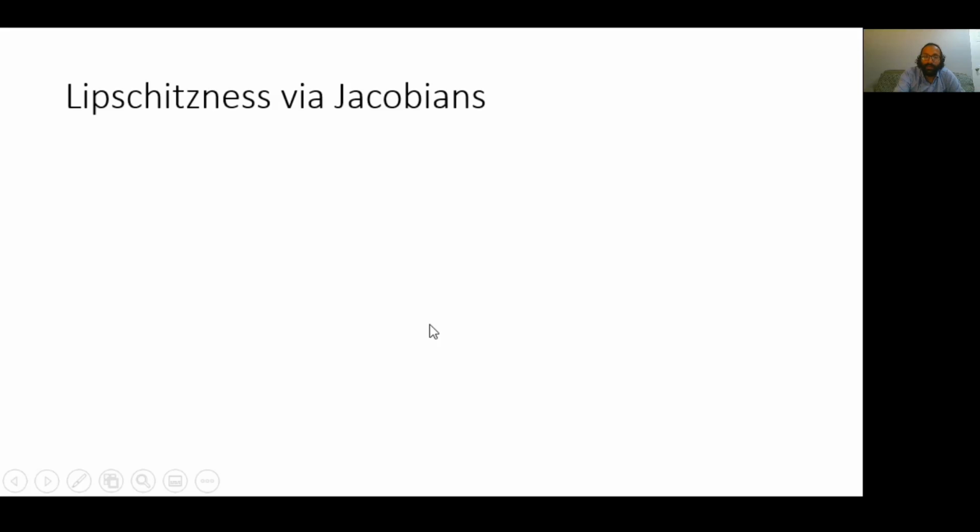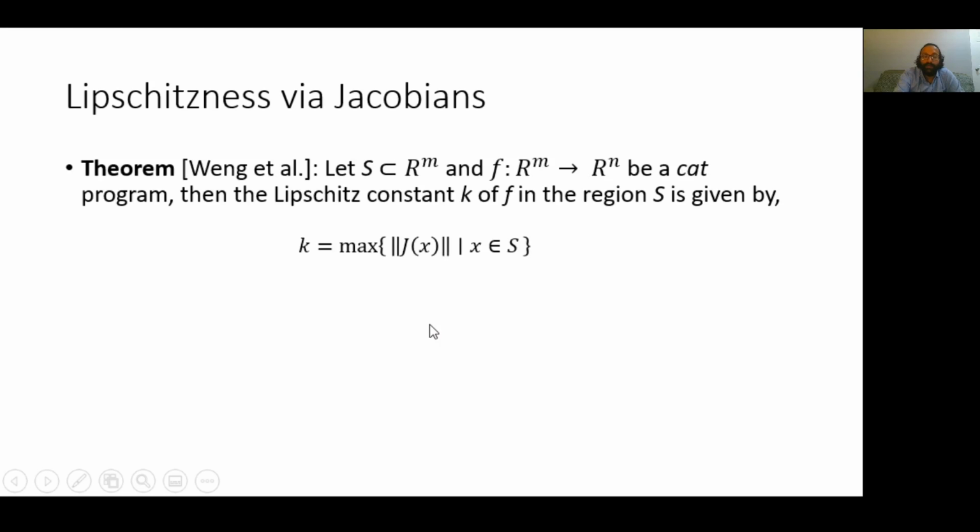In order to check if a function is k-Lipschitz in a specific input region, we rely on a result from a paper by Wang et al. that appeared in ICLR 2018.